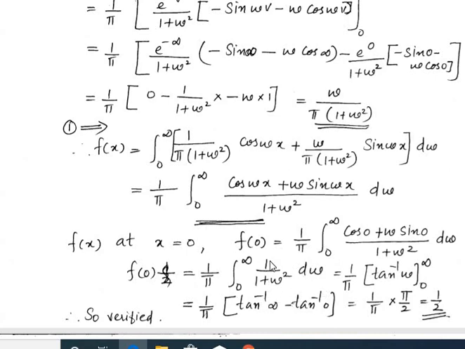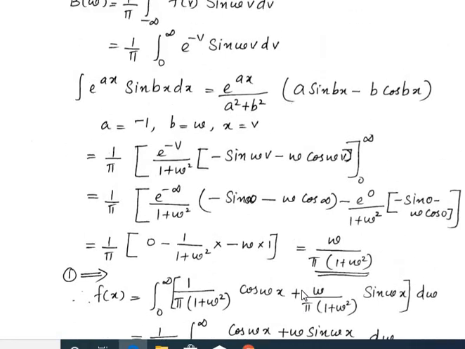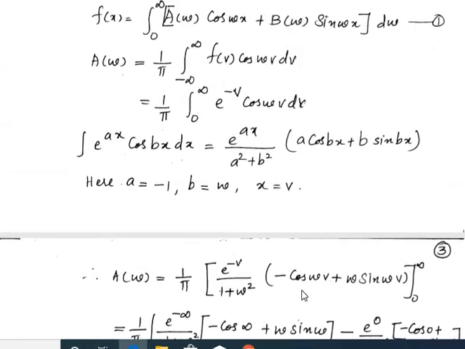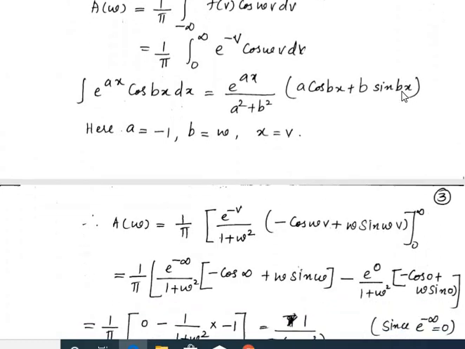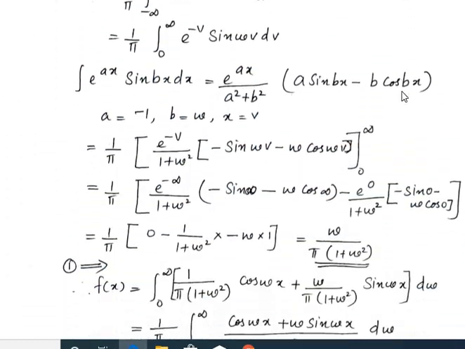And for this integral, we know that the integral of 1 by 1 plus x square is tan inverse x, so it is tan inverse omega from 0 to infinity. Applying the limits, upper limit is infinity and lower limit is 0. Tan inverse of infinity is pi by 2, and tan inverse of 0 is 0, so it becomes 1 by pi into pi by 2, so it is 1 by 2. In the question, it is given that f of 0 is equal to 1 by 2. So we verified from the Fourier integral theorem that this is correct, that is, the function value at the point x equal to 0 is 1 by 2.